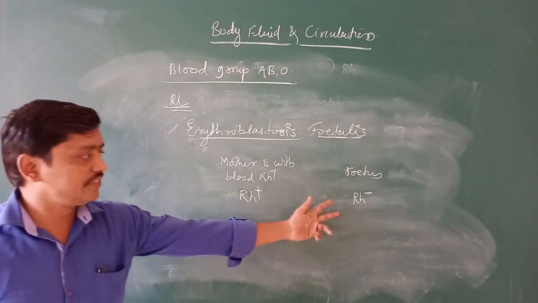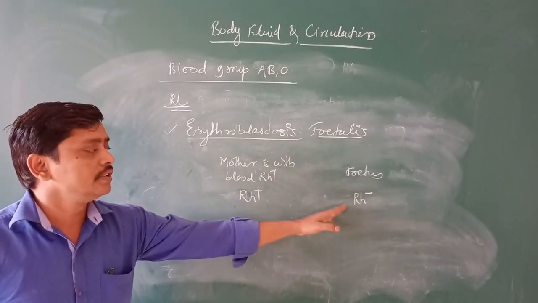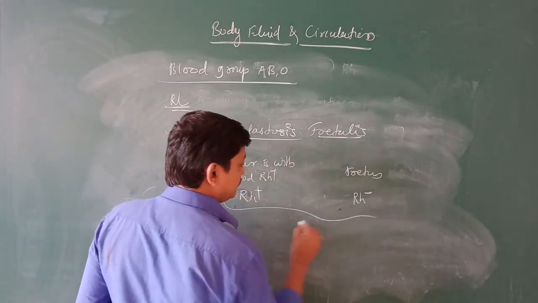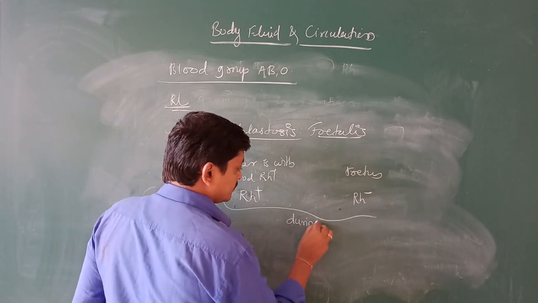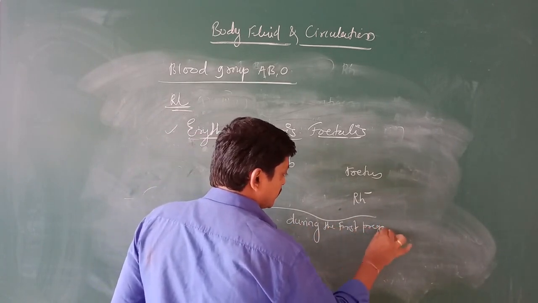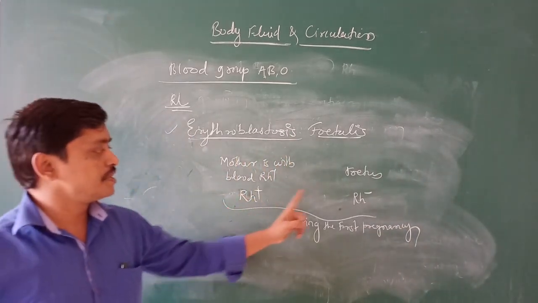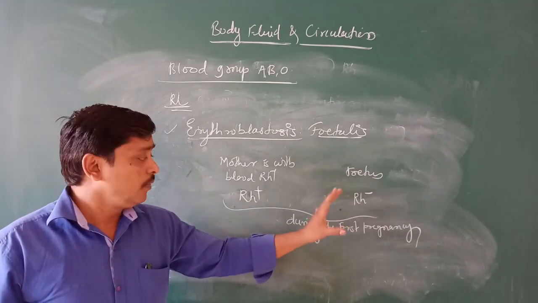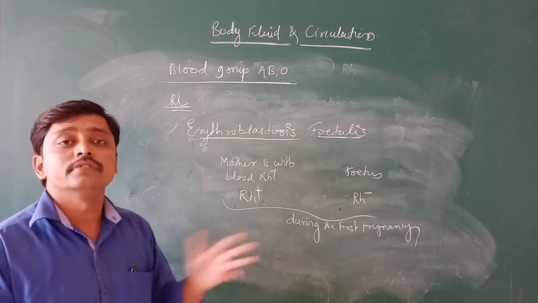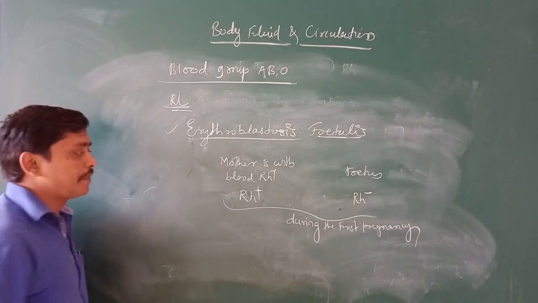If it is the case, mother with blood group RH positive and fetus with blood group RH negative, during the first pregnancy, what is going to happen? During the first pregnancy, this blood is differentiated from the RH negative. But what is going to happen?